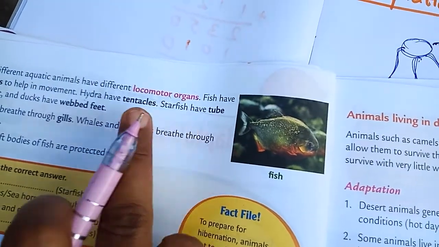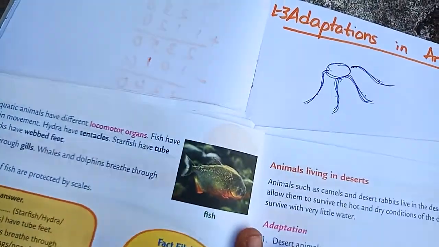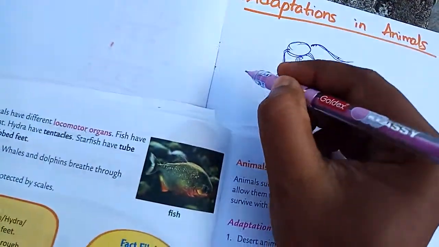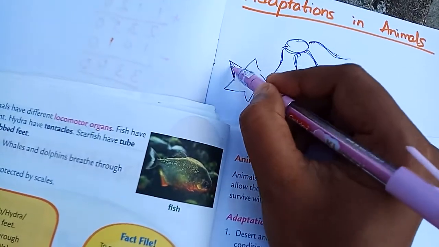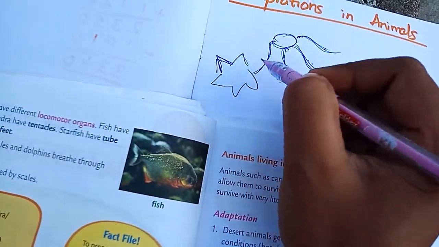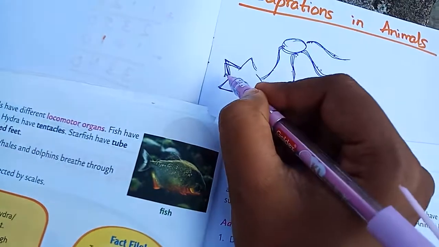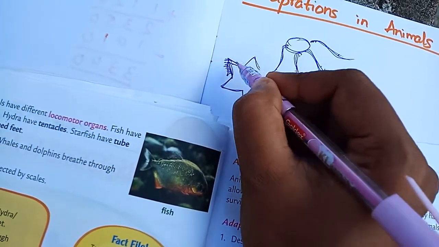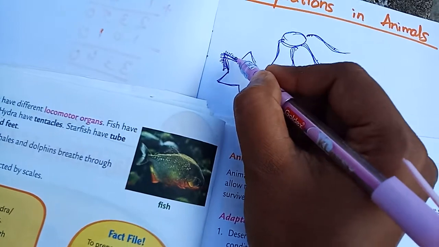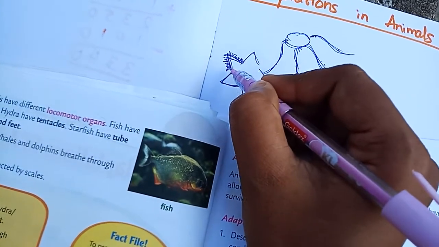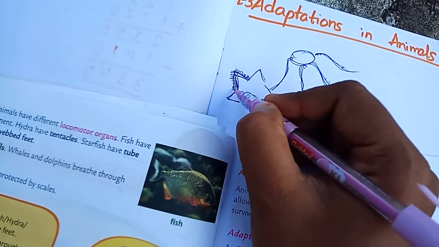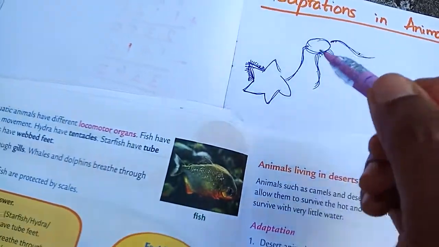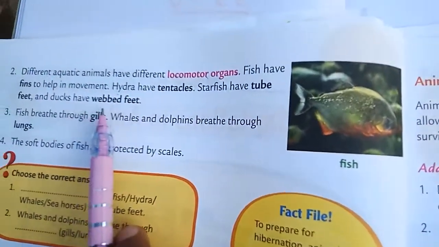Next, starfish have tube feet. Starfish will be in the shape of a star. This is the feet for the starfish. On that feet we can find small leg-like things. This is used for catching anything and moving in the water. This is called tube feet. Next, ducks have webbed feet.